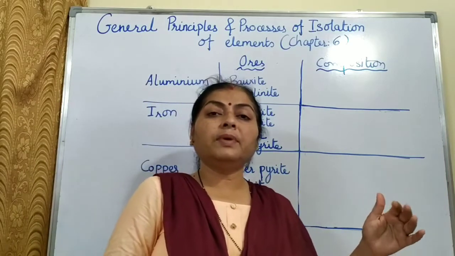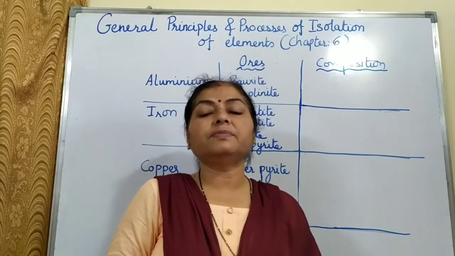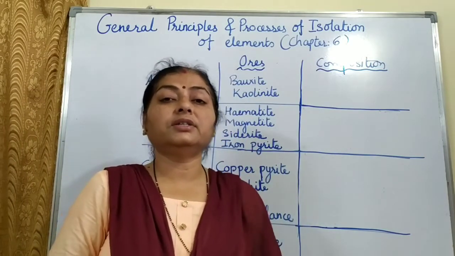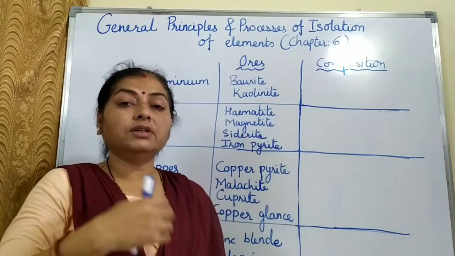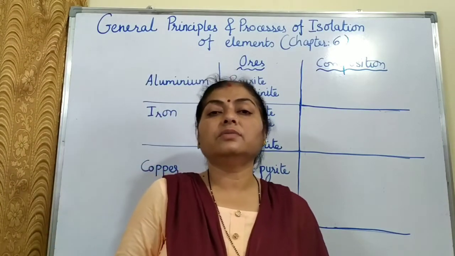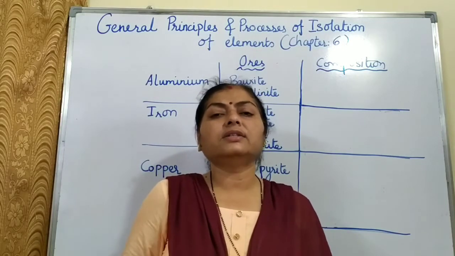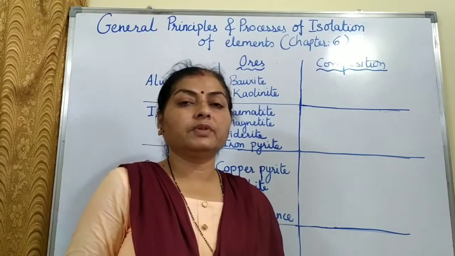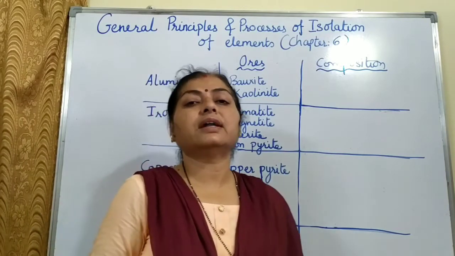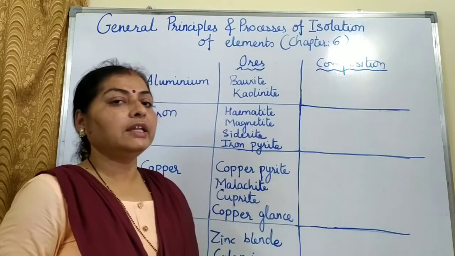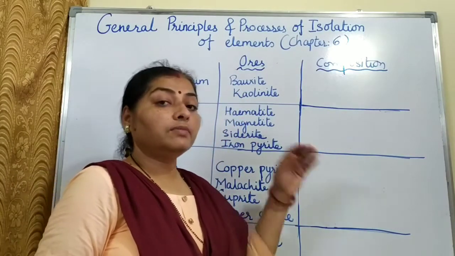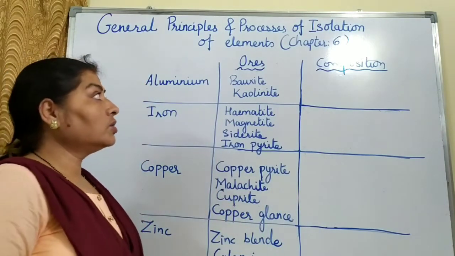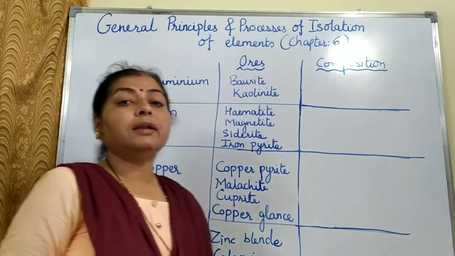Now in the beginning part of the chapter, the entire history has been given as to how it was found in India in ancient times, and after the rulers came to India, what happened to all the mines. So there are 2 pages entirely regarding the history that we will take later on. Actually, only whatever important things are there from the exam point of view, that only we will take into consideration. The main part of the chapter which starts after this is about the extraction. So it starts with ores and minerals.